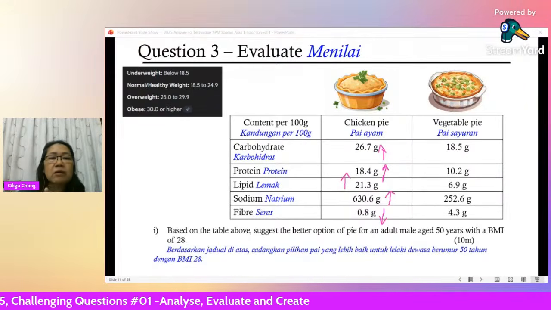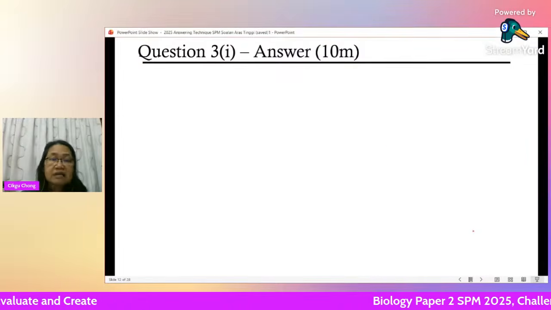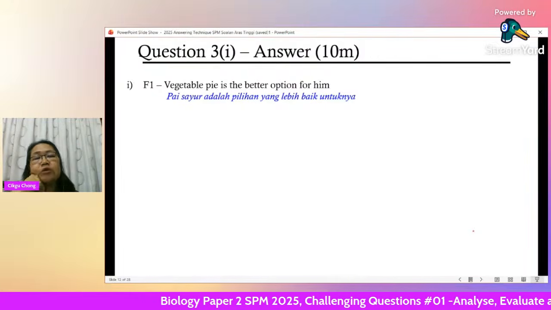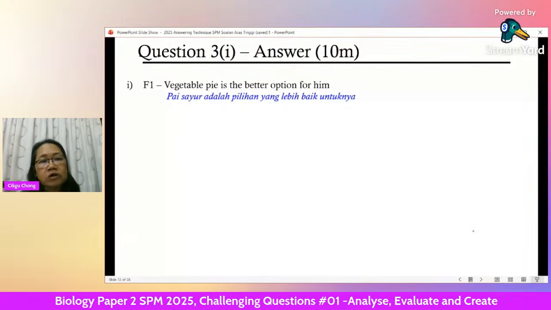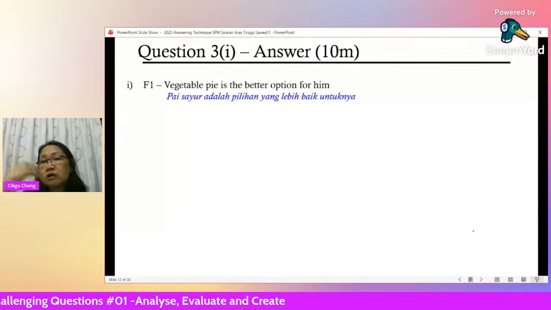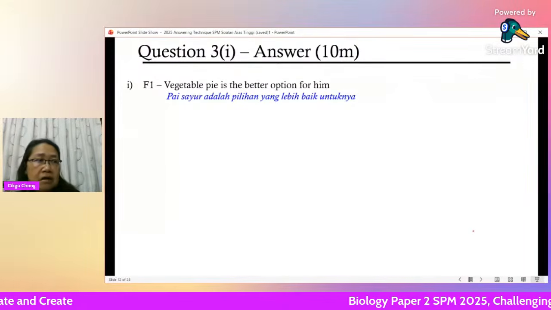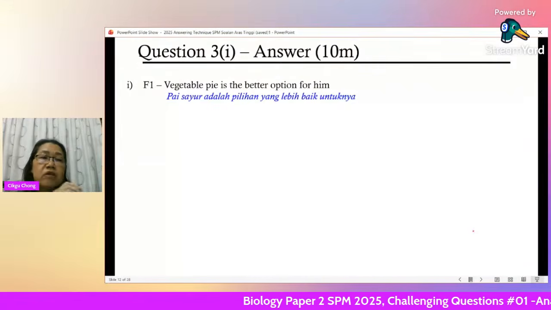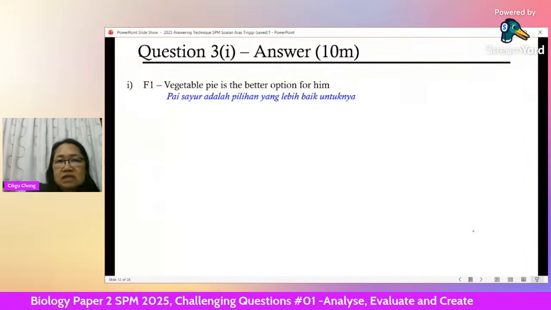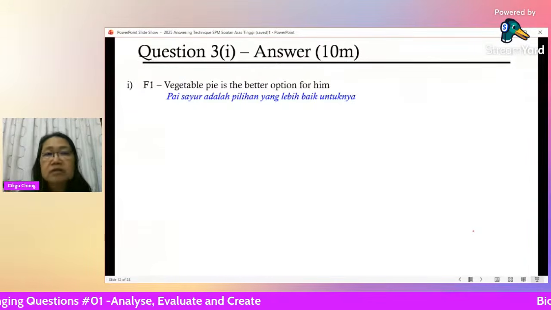What is the better option for an adult male aged 50 years? So you have to answer the first part. Vegetable pie is the better option for him. You must say this. You cannot give all your reasons without giving your choice. If you choose the chicken pie, it is not recommended, because it has too much of this, which is not good for somebody who is overweight.